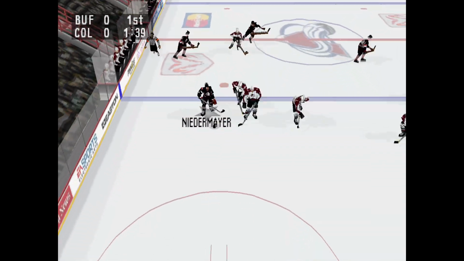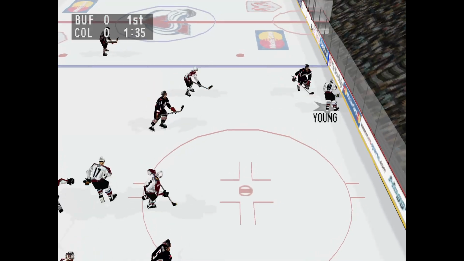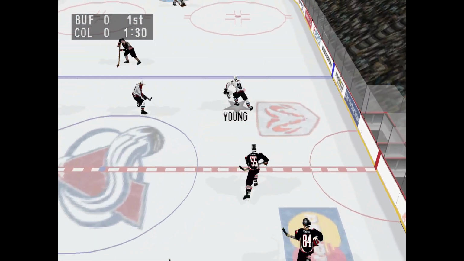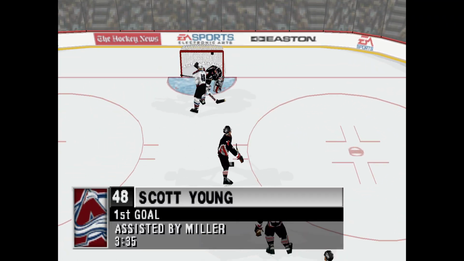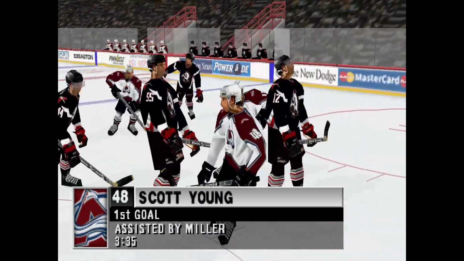The Sabres win the faceoff. Niedermeyer passes. Young shoved by Gonchar. He scores!